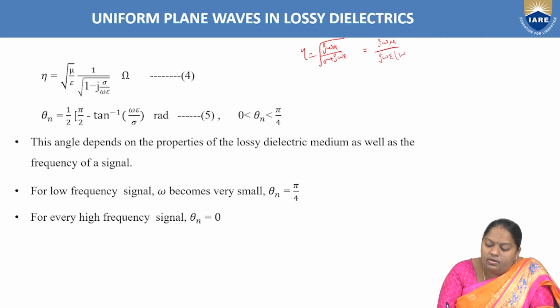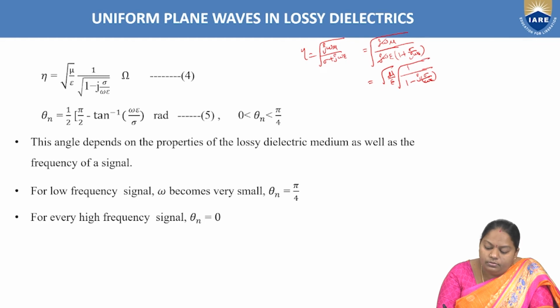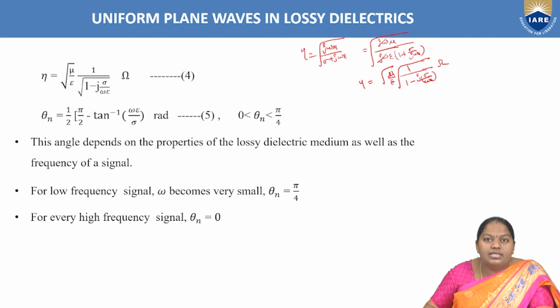as common, then 1 plus sigma by j omega epsilon under root. So this j omega gets cancelled. Root of mu by epsilon into 1 by 1 minus j into sigma by omega epsilon, eta, and it is to be measured in ohms. So based upon that, this eta can be given by root over mu by epsilon into 1 by root over 1 minus j into sigma by omega epsilon.